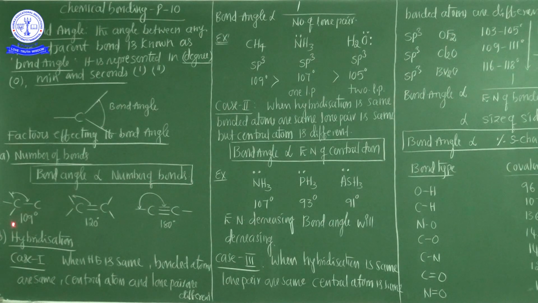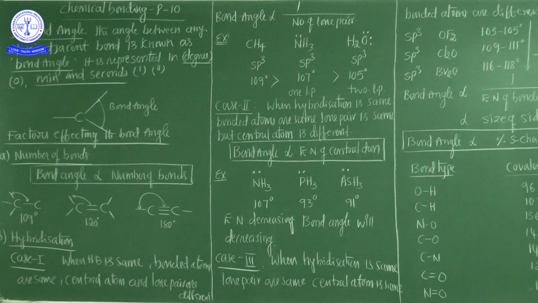For example, here see, carbon to carbon single bond is there. So the bond angle from this bond to this bond is 109 degrees only. Now here in carbon to carbon double bond, this bond to this bond angle is 120 degrees, and now here this bond to this bond angle is 180 degrees.